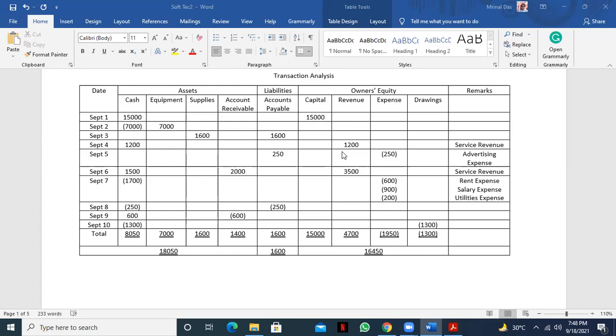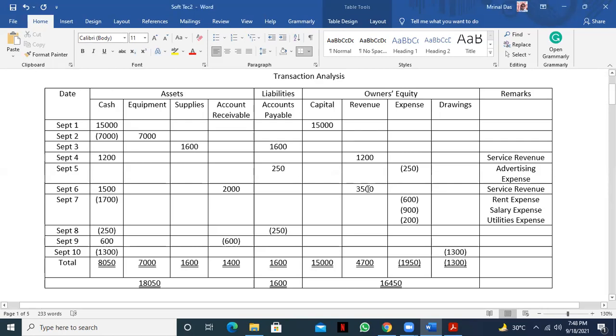Okay, so 1200 taka is the cash transaction. And the next one you see, service revenue 3500. Among this 3500, how much is the cash transaction?